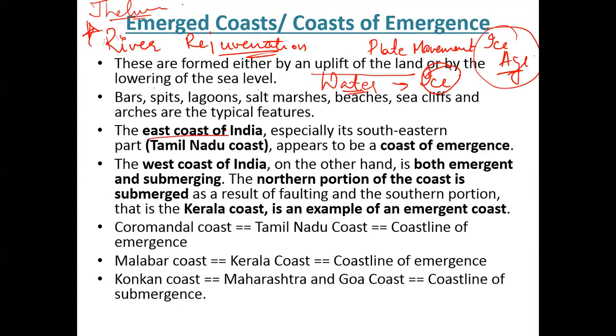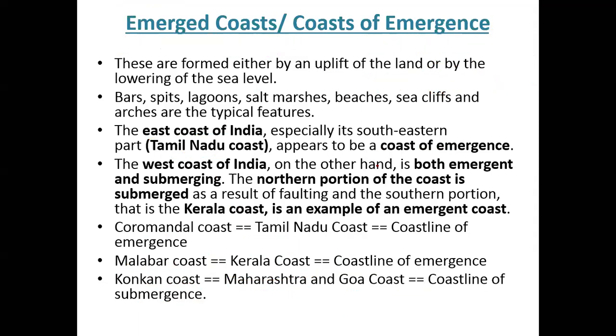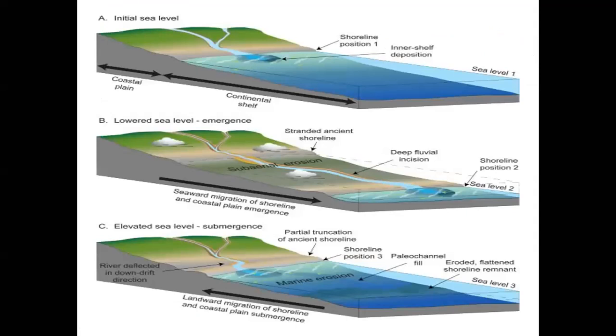The most common is of course your east coast of India. Tamil Nadu especially is the best example of coast of emergence. In west coast, as I was telling you, you have both. You have Malabar coast of Kerala, which is your coast of emergence, and your Konkan coast of Maharashtra, which is my coast of submergence. Though I have beaches also in the western coast in between, they are not as prominent as the cliff system of the Western Ghats. So I have my submergent coast and my emergent coast both present in India, for example. Now, before proceeding, did you understand the difference between the two types of coast, so that I can move further?